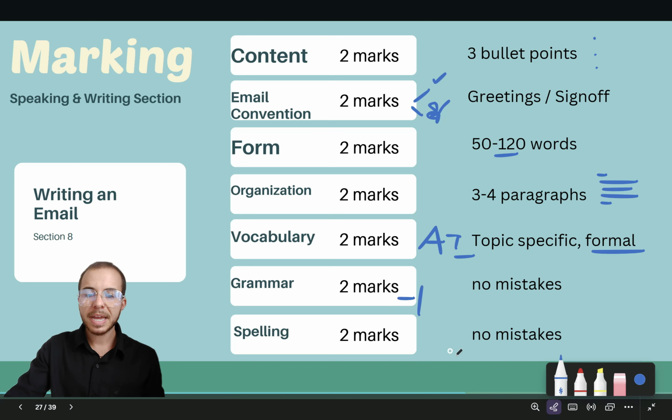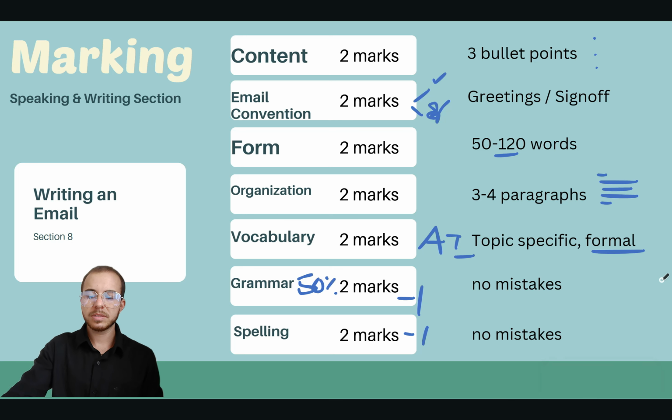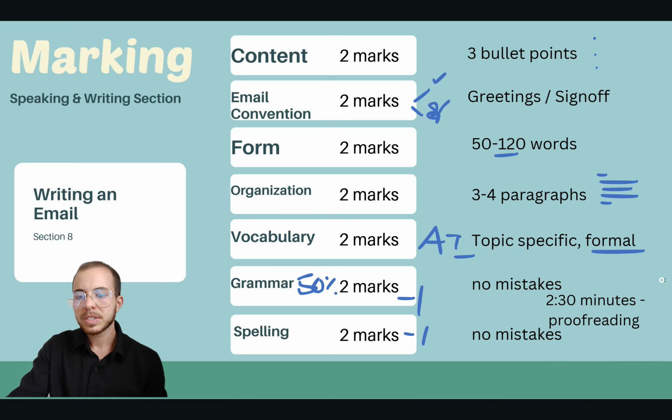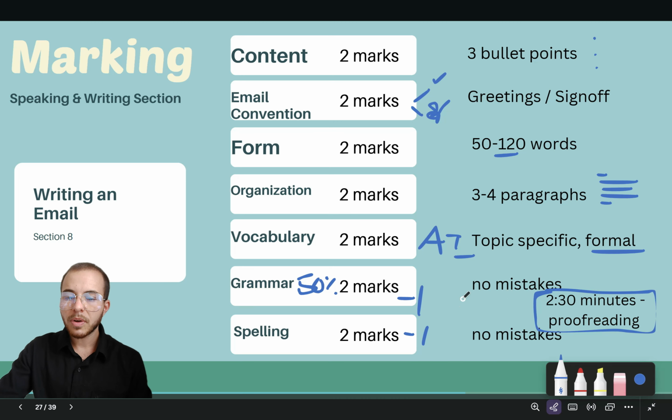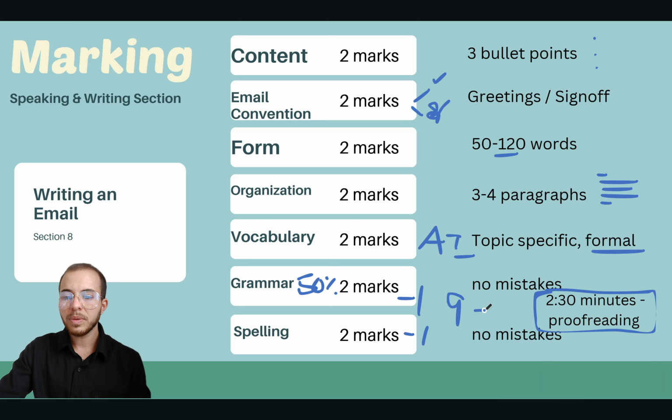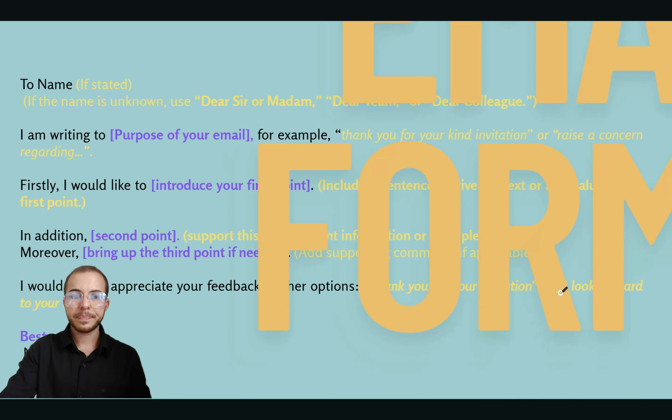Why? Because they will take a -1 mark if you get one mistake, and that leaves you with only 50% for your grammar mark, and that's just not something we want. So I recommend giving yourself 2 minutes, 2.5 minutes for proofreading. It's a lot, but it's what we need. So with our 9 minutes in total, we only really have 6.5 minutes to write. So just make sure that we're aiming for that. Watch the clock, be careful on it.